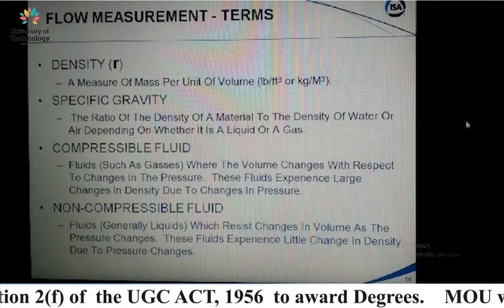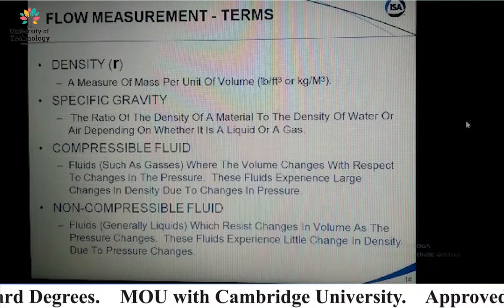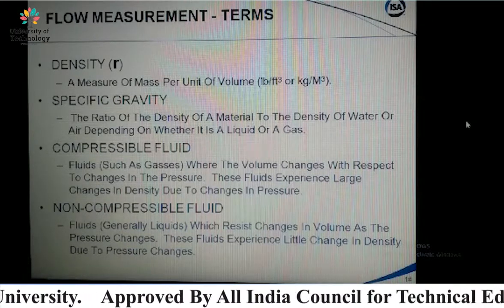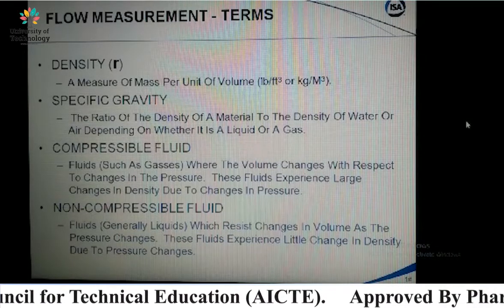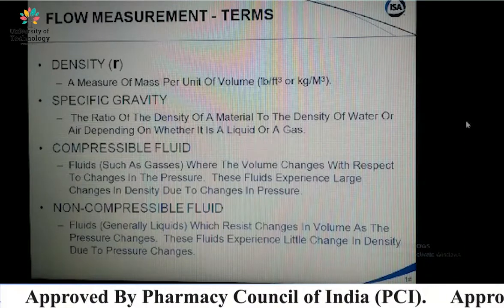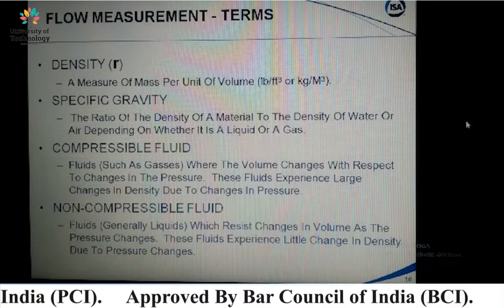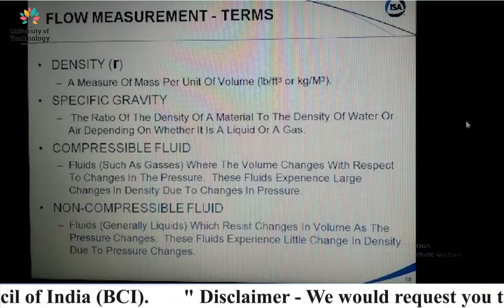Non-compressible fluid means the density is always constant, that is non-compressible fluid, right? Fluids, generally liquids, which resist changes in volume as the pressure changes. These fluids experience little change in density due to pressure change. So this is known as non-compressible fluid, right?